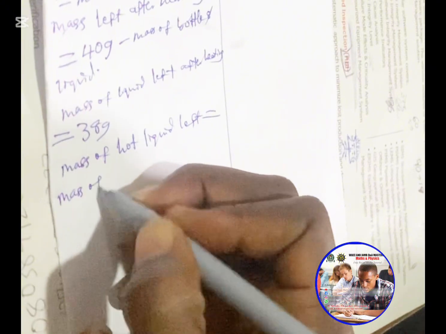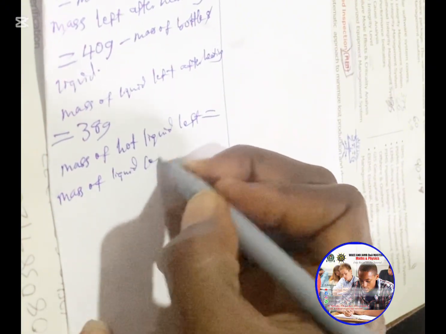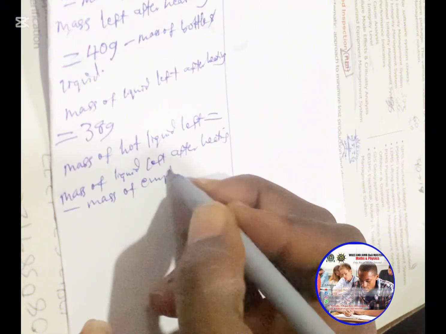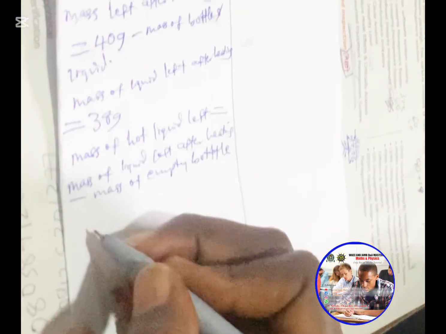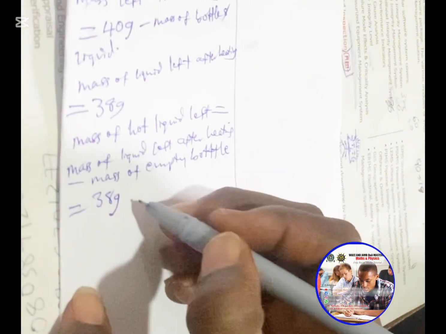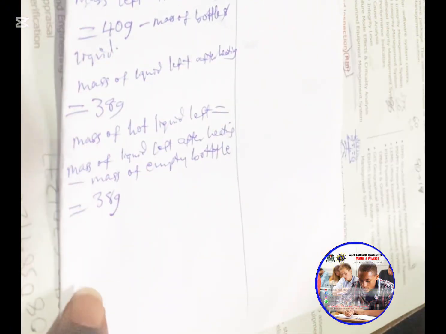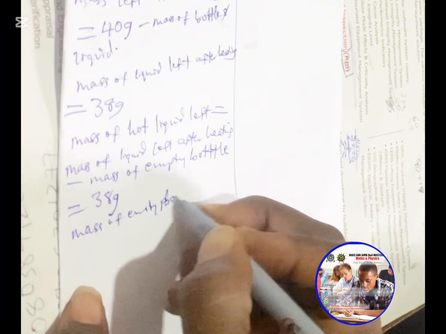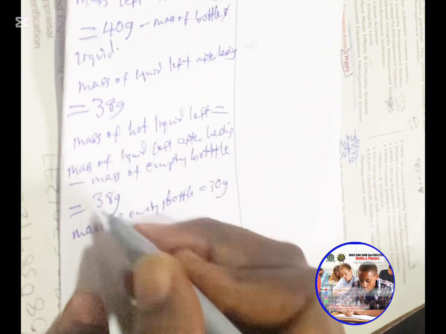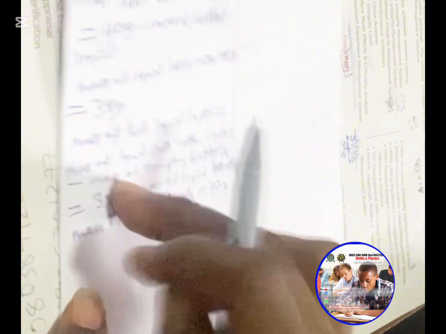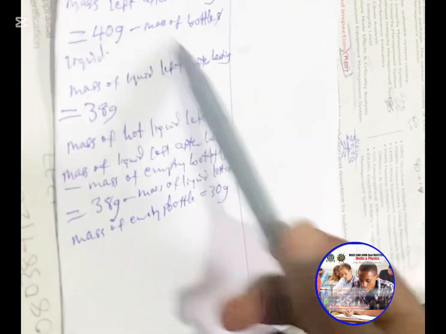So I'll say mass of liquid left after heating minus mass of empty bottle. Mass of empty bottle, and that will give us mass of liquid left after heating, which you know is 38 gram. Then mass of empty bottle is stated in the first sentence of the question: the empty density bottle is 30 gram. So mass of empty bottle is 30 gram. This one is mass of liquid left after heating.